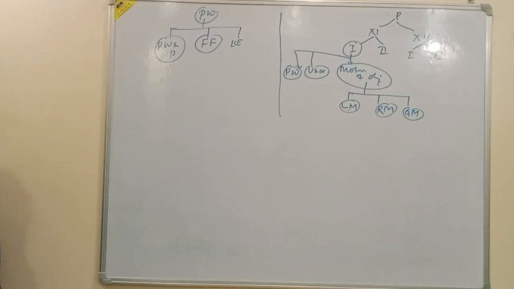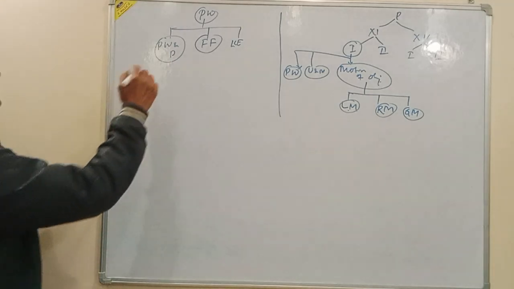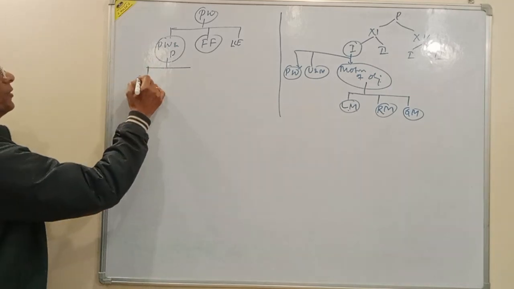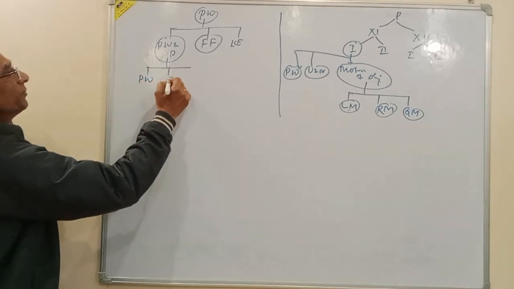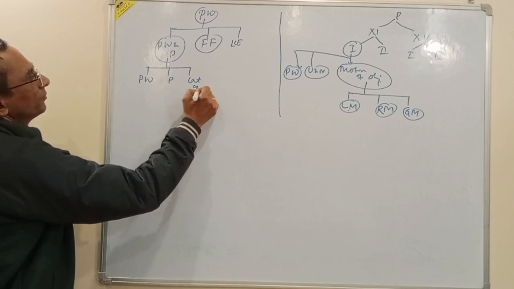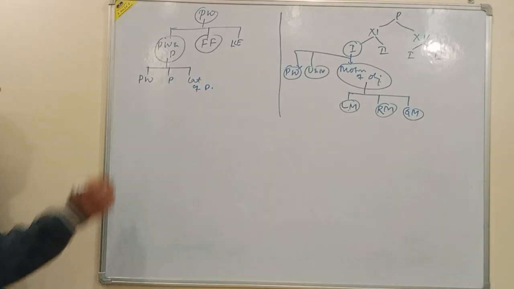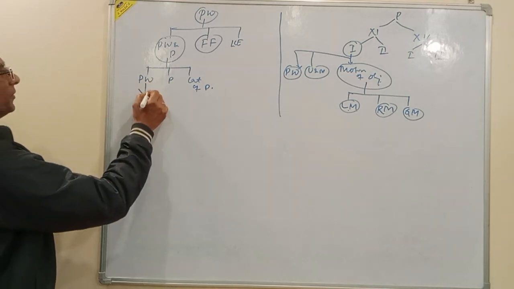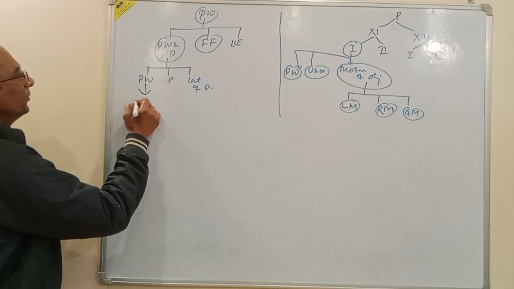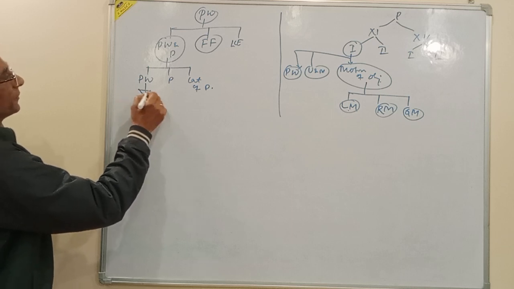Now, under physical world physics, we have studied what is physical world, what is physics, and what are the categories of physics. We know what is physical world. Physical world is the world we see around us.